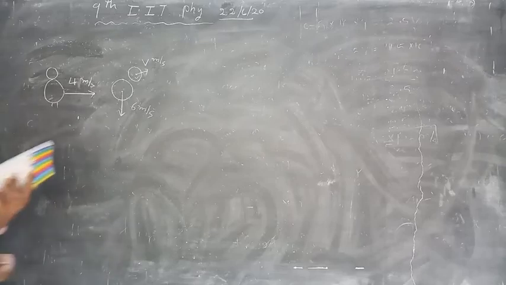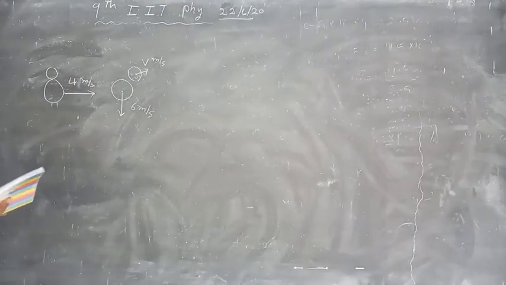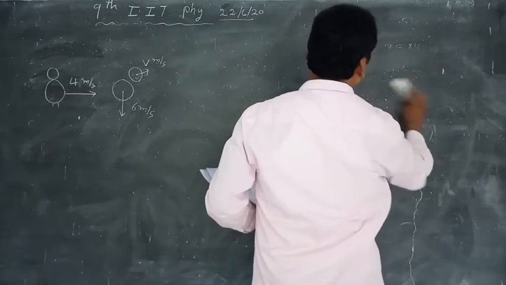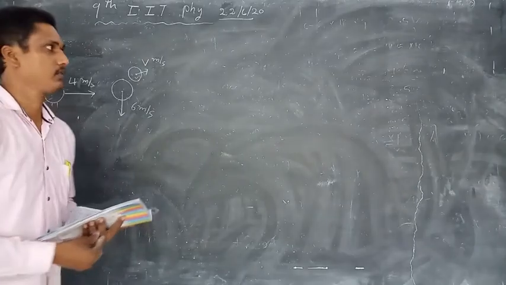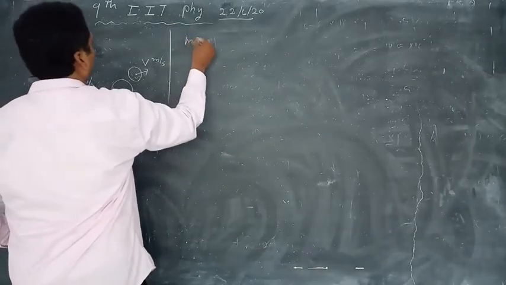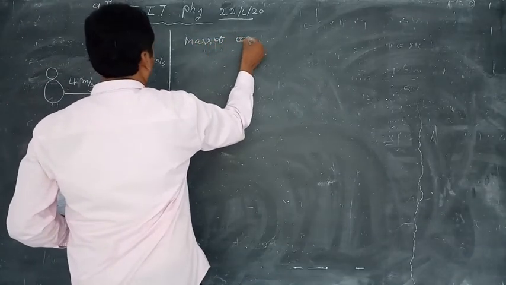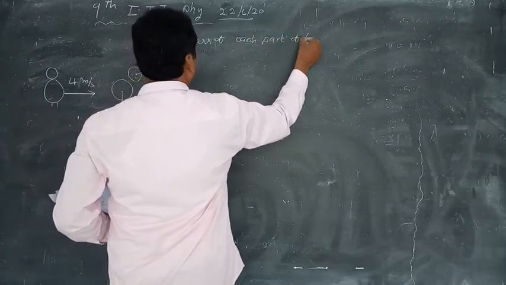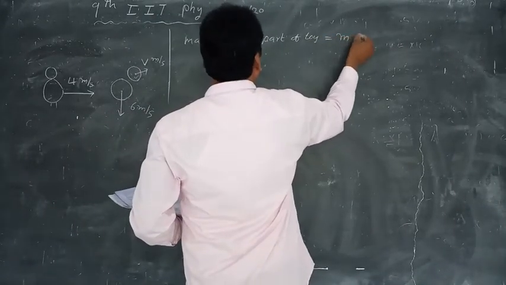The toy is divided into two equal parts. Mass of each part of the toy is equal to small m.